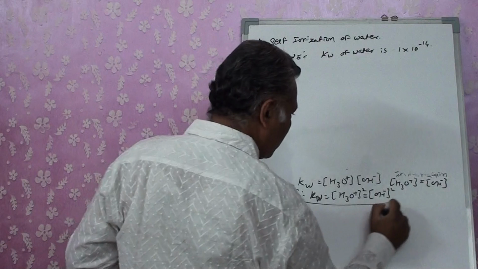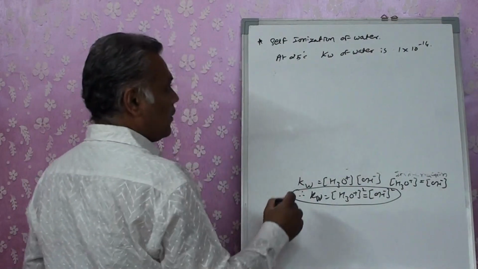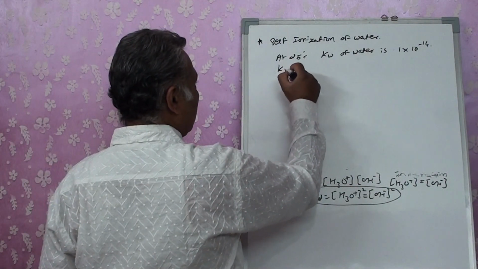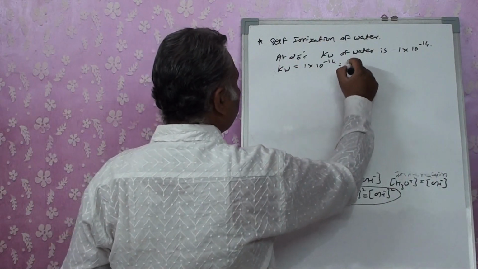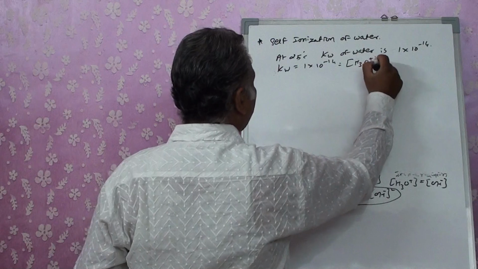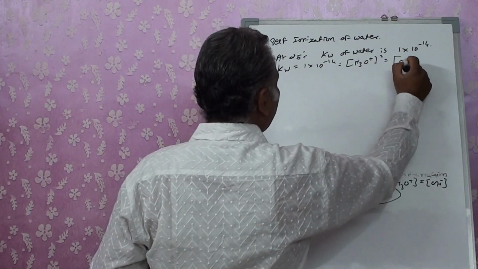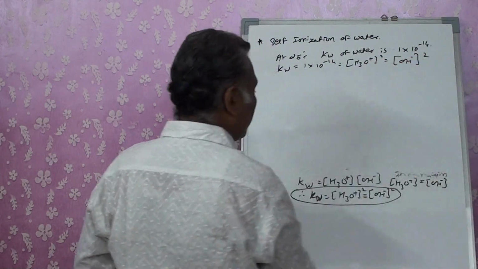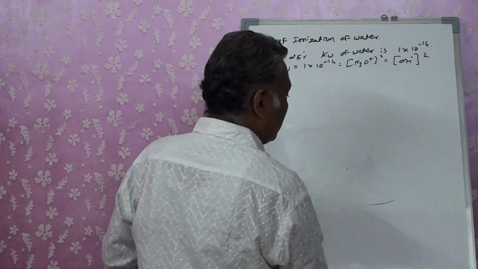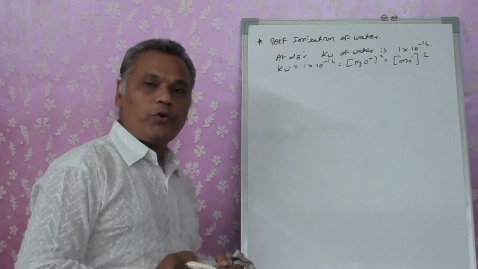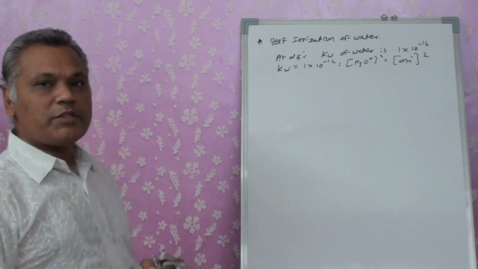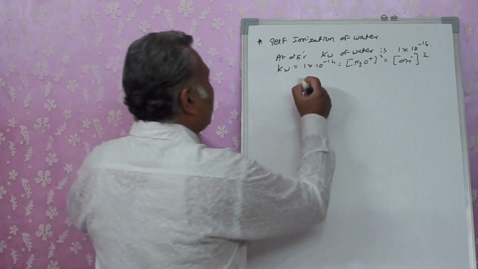So using this equation, Kw is equal to 1 into 10 raised to minus 14, that is equal to H3O plus whole square or OH minus whole square. If I remove the square from both the sides, that means taking the square root on both the sides, what will we get?